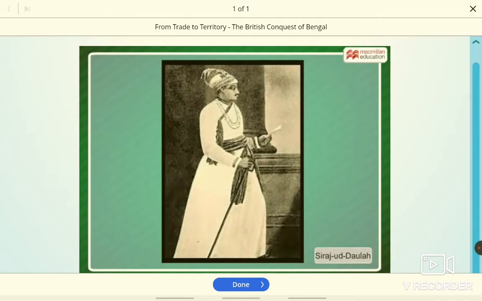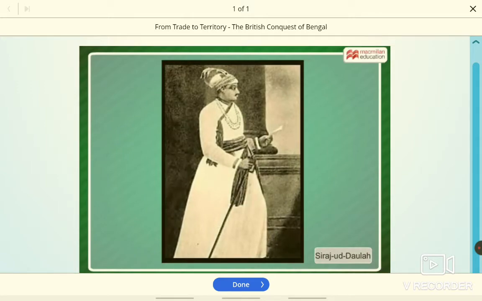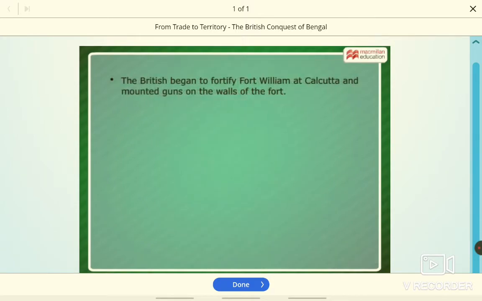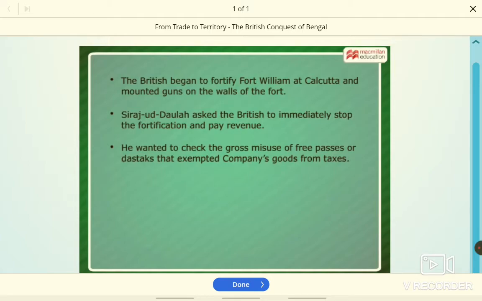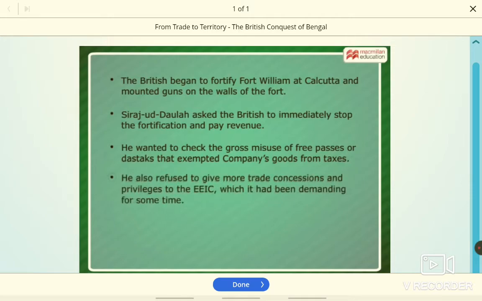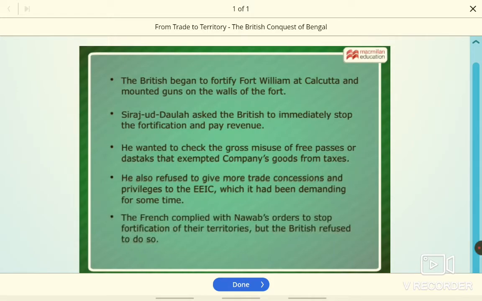True, Ria. This went on till the Nawab was succeeded by his grandson Siraj ud Dowlah. The British began to fortify Fort William at Calcutta and mounted guns on the walls of the fort. Siraj ud Dowlah asked the British to immediately stop the fortification and pay revenue. He wanted to check the gross misuse of free passes or dastaks that exempted companies' goods from taxes. He also refused to give more trade concessions and privileges to the EEIC, which it had been demanding for some time. The French complied with the Nawab's orders to stop fortification of their territories, but the British refused to do so.